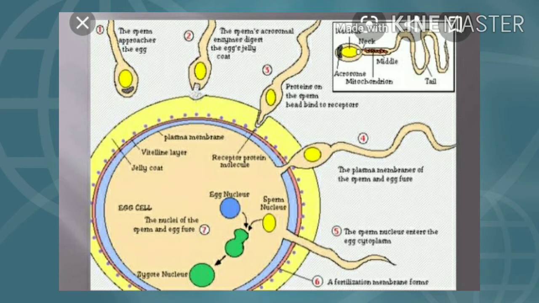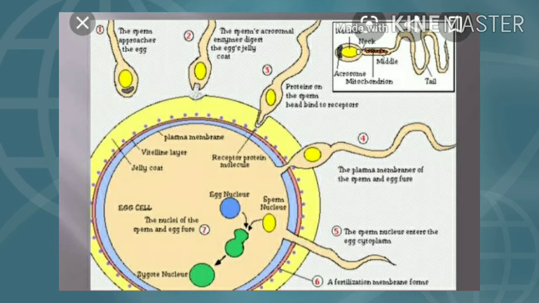Why does it increase? Because the prostaglandin and vestibular secretion seen in the female activate the sperm and enhance the sperm motility. The sperm movement is also stimulated by the contraction of the uterus and fallopian tube, caused by the oxytocin of the female. These sperms remain viable for 24 to 48 hours.